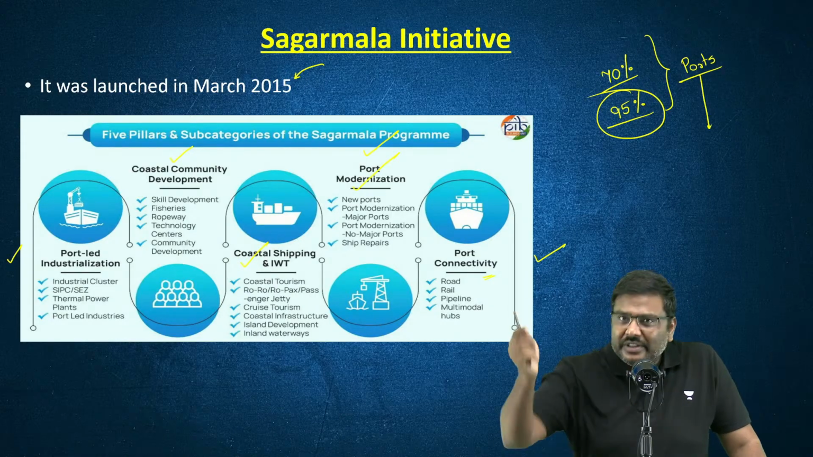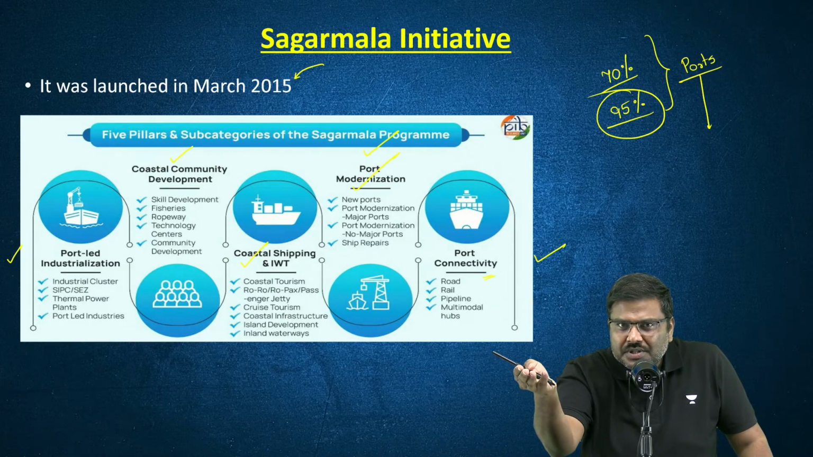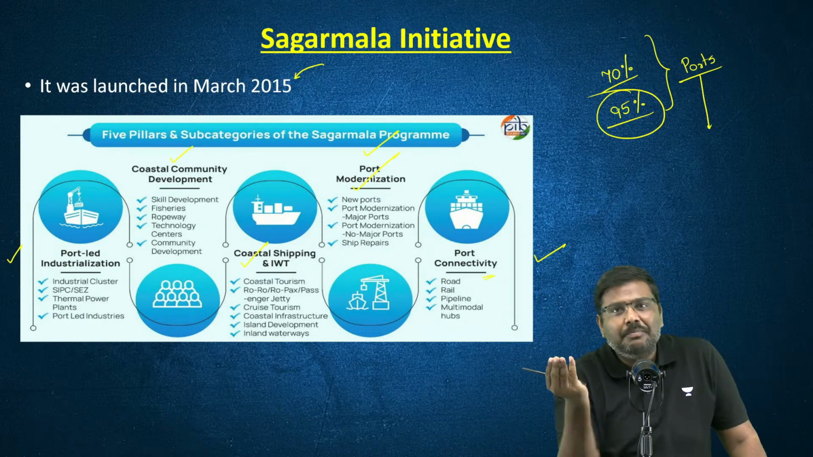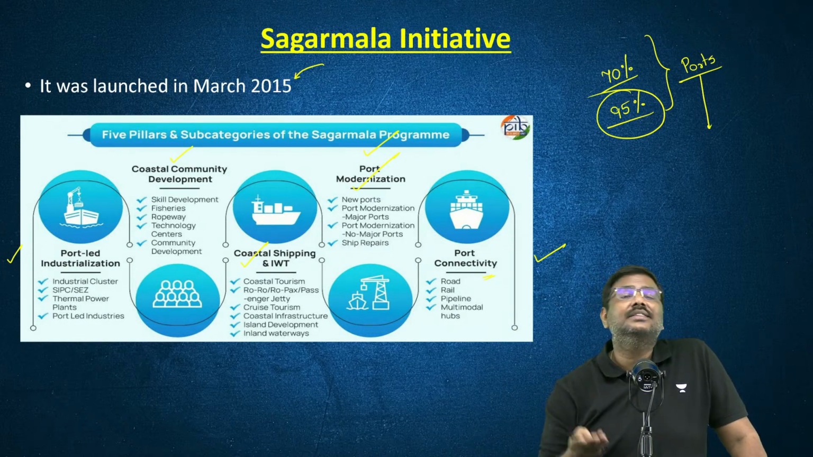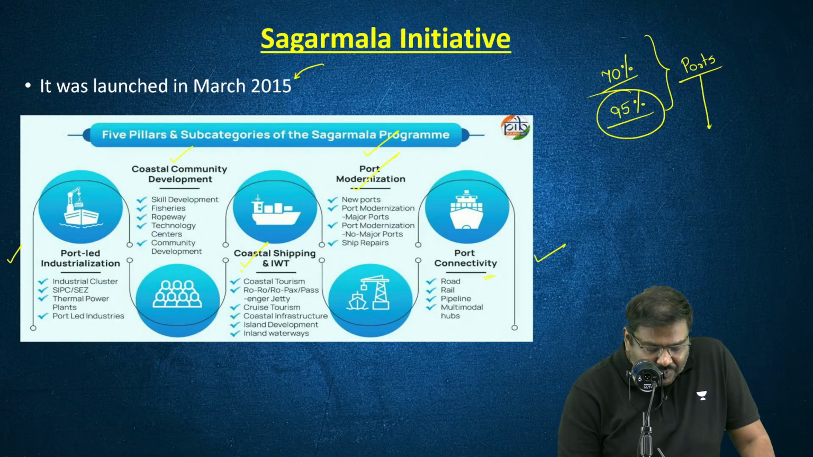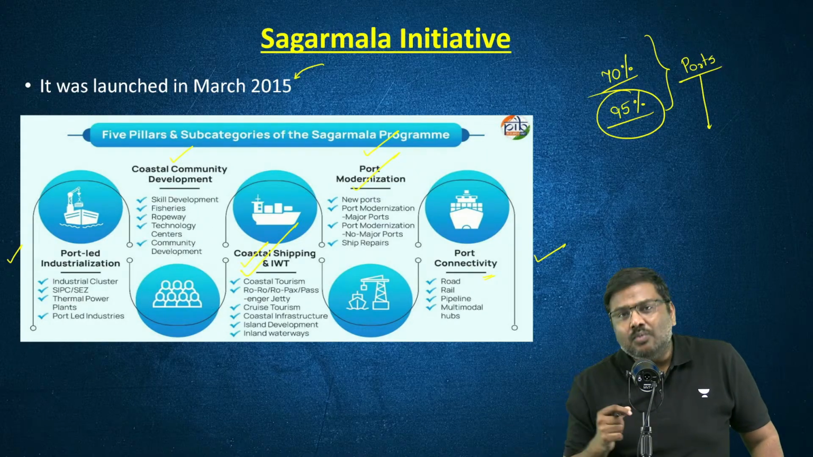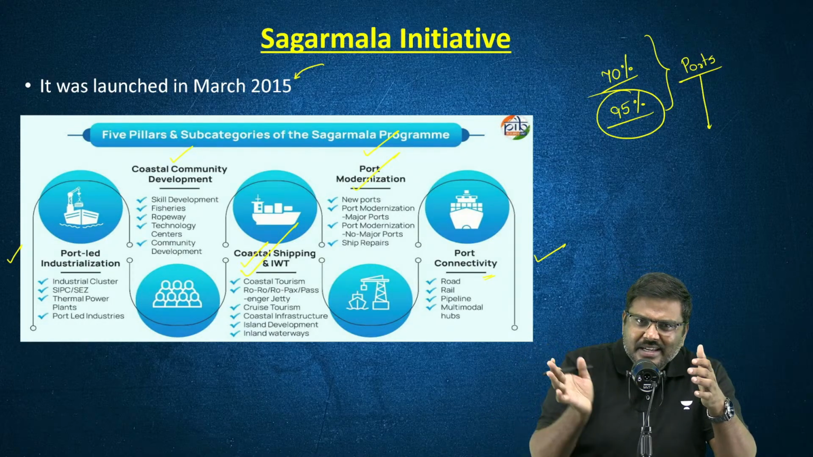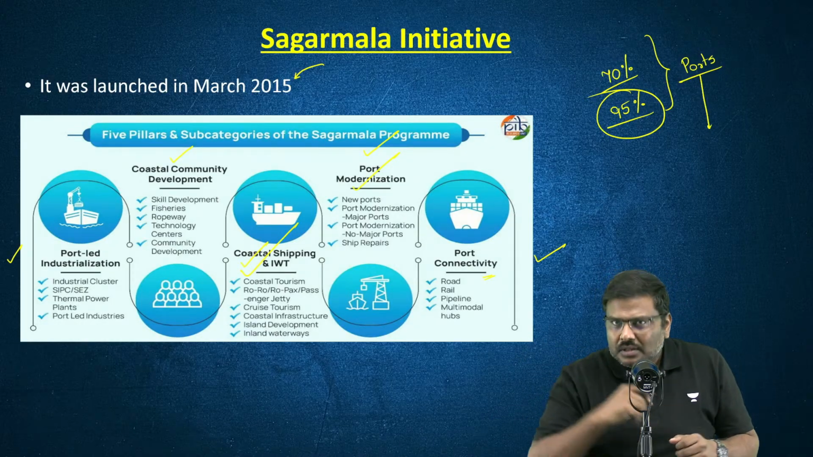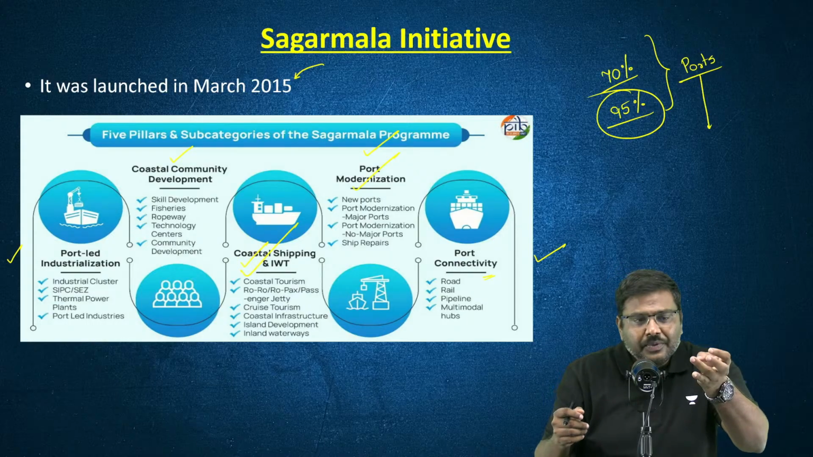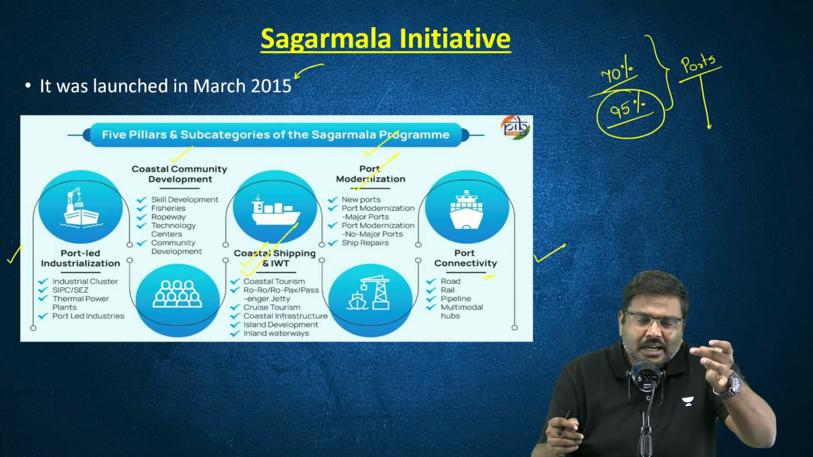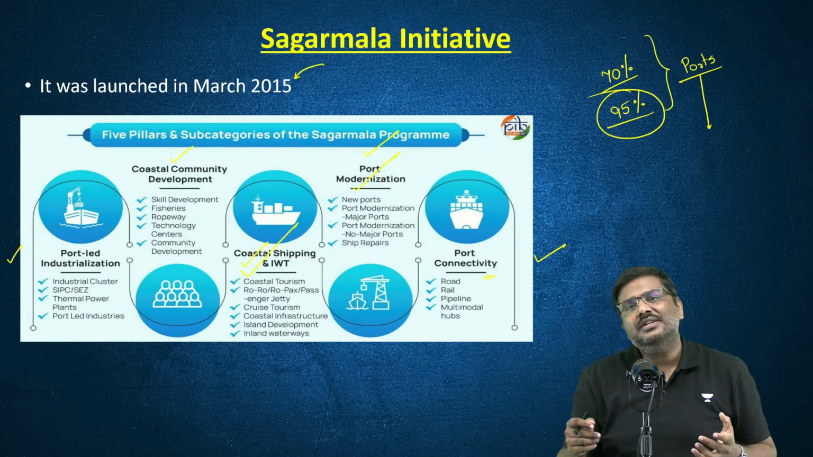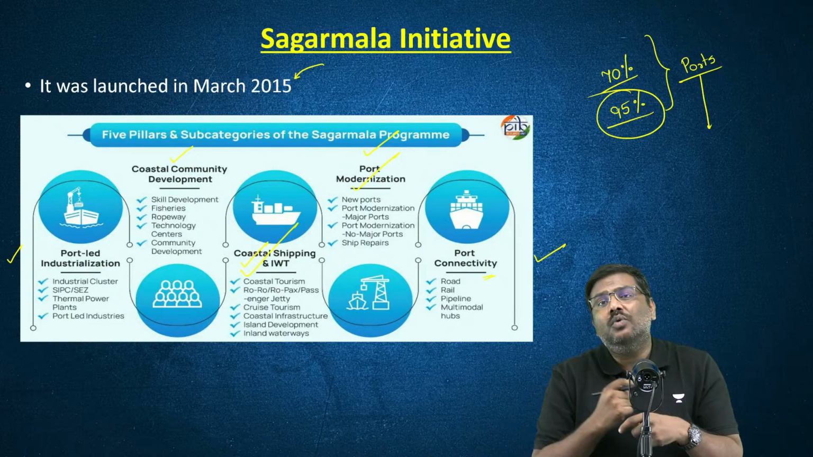Second pillar is within the port. If these are old ports, if these are the new ports which are being developed, you need to have better equipments, better technology, etc. Third one is the coastal shipping as well as the inland waterways. You need to connect these particular inland waterways so that easy transportation can be done. The waterways is efficient, economical, in terms of cost, in terms of fuel consumption, in terms of emissions, etc. So you need to develop inland waterways.